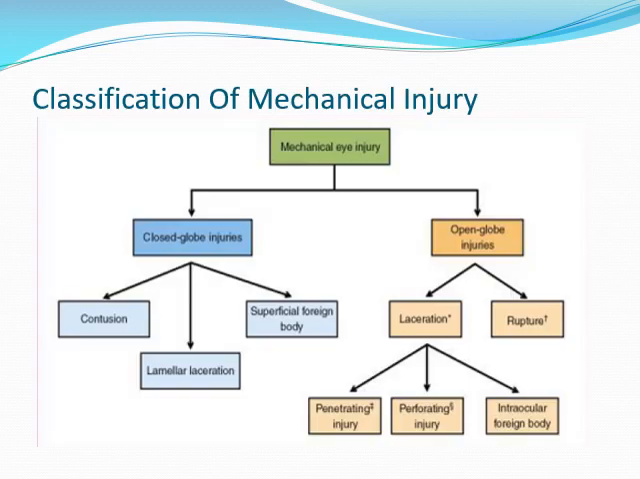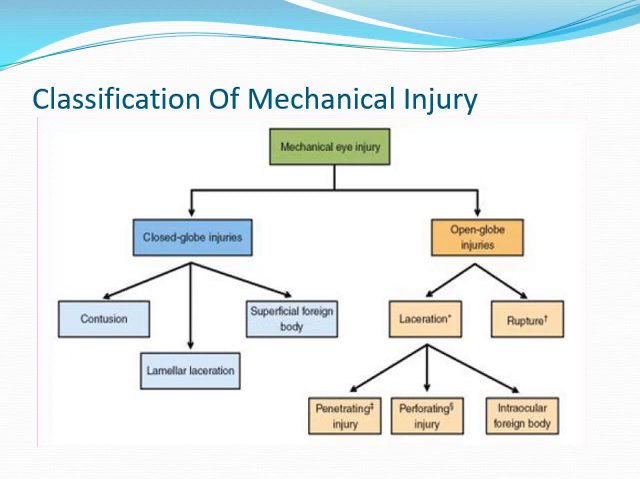Now, the classification is based on mechanism: closed and open globe. In closed globe, again I will repeat, the coats are intact, they are not breached. But how does the injury occur? Contusion. Secondly, lamellar laceration, where there is a half thickness tear in the coat. Outside elements are not going inside, and inside contents are not coming out, but there is a partial laceration of the coats. That is lamellar laceration.